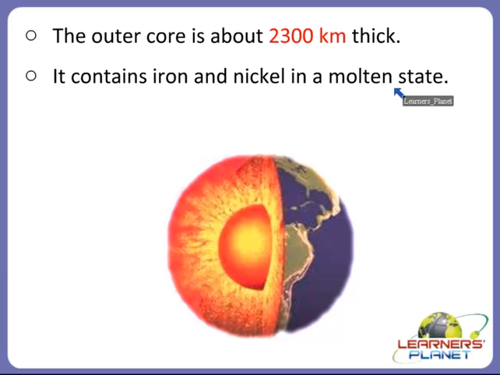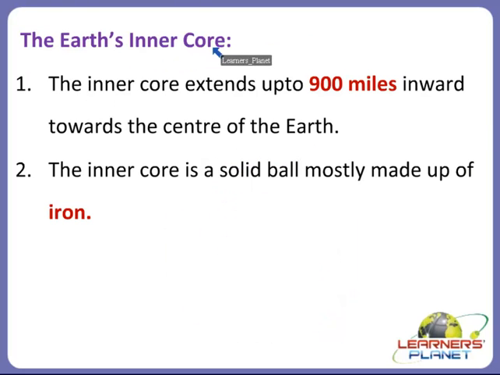And it is 2300 kilometers thick, right? So you can just imagine how hot it can be, because the superheated lava is present in this layer, right?